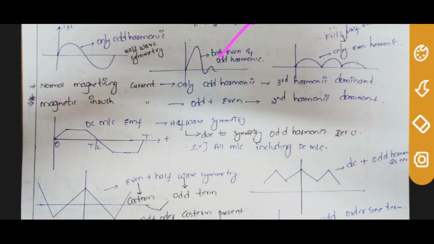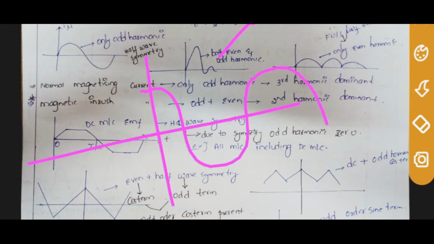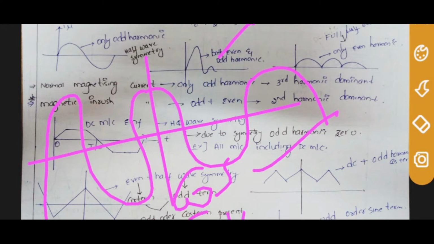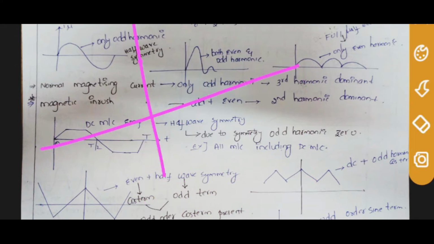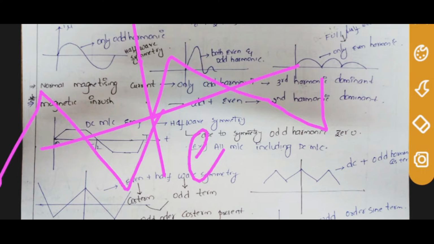Now take a case of even function. Suppose this is the case. This is an even function. For an even function, you know, only cos term exists, sin is 0. I am not telling odd or even harmonic; here the cos term exists, here the sin term is 0. If you take this case, this is an odd function. For this, you know, cos equal to 0, sin not 0. That is, sin term present, cos term is 0.